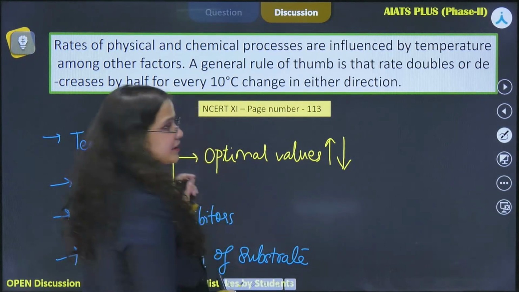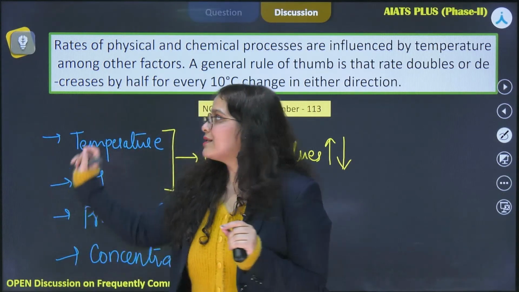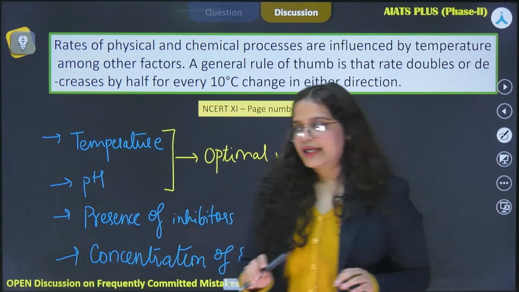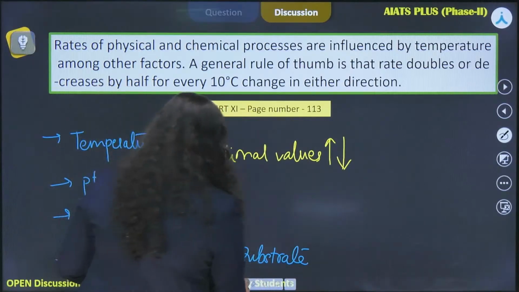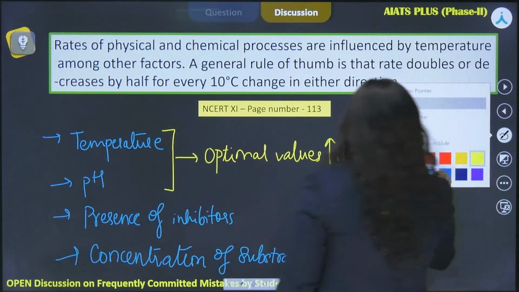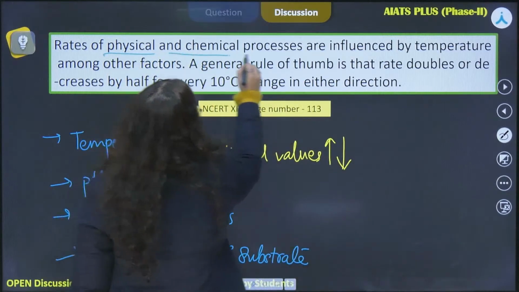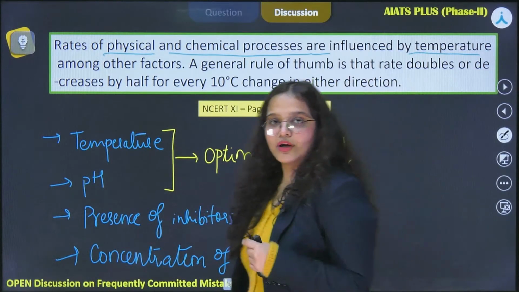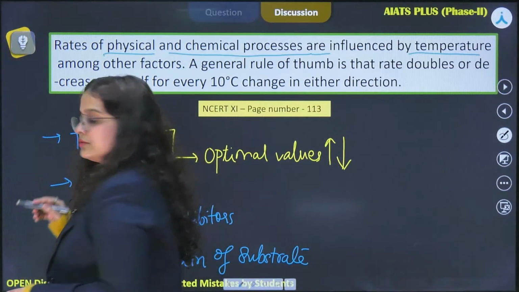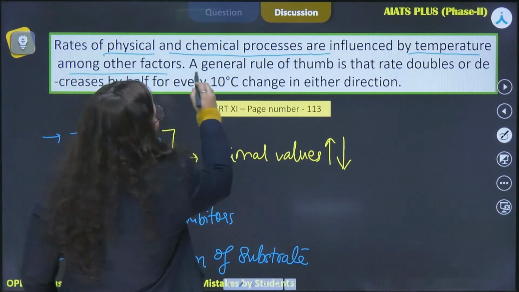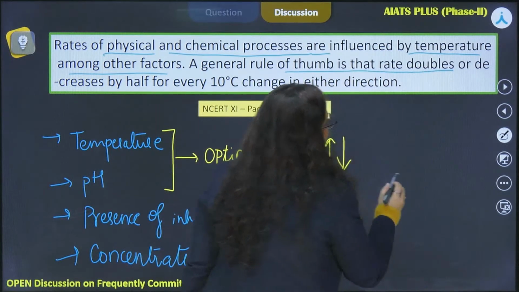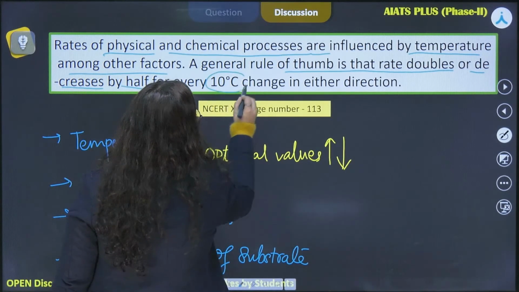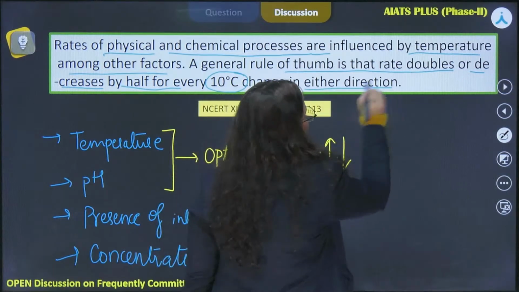So coming to temperature now, I can see that a snippet has been placed here, and you can also see it on your screens. This line is given in the NCERT, and it simply states that rates of reaction of physical and chemical processes are influenced by temperature. So it is true, we already discussed that. Among other factors, a general rule of thumb is that the rate doubles or decreases by half for every 10-degree change in either direction.